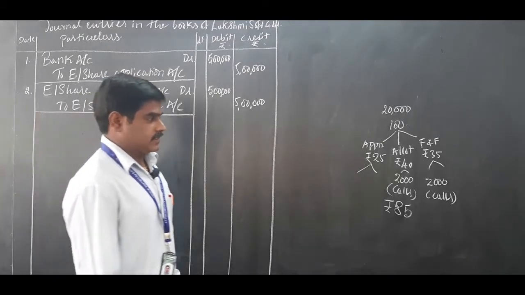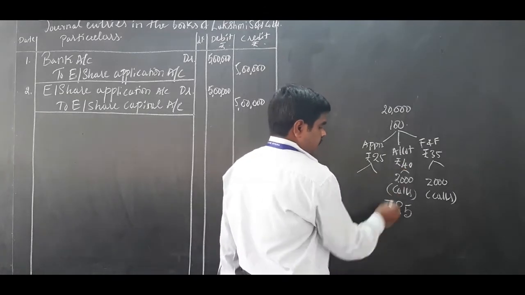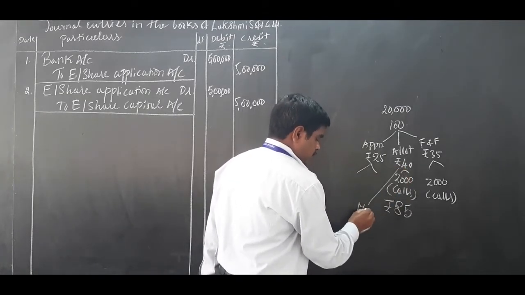Next, come to allotment. Allotment money due.